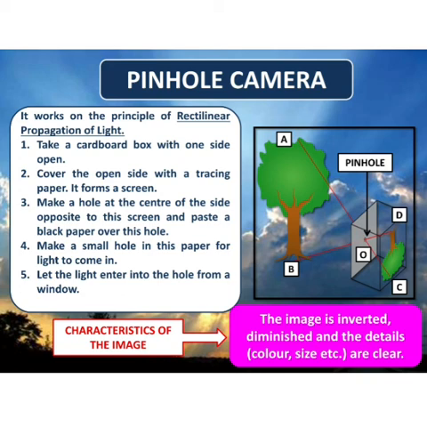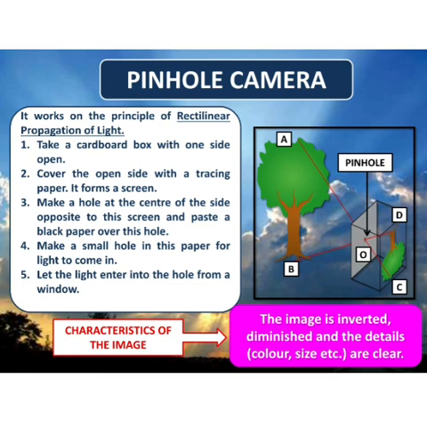and paste a black paper over this hole. Now on this hole also we have pasted a black paper. Now make a small hole in this paper for light to come in. Now again we have made a hole on the black paper and we will let the light enter into the hole from a window. Now observe in the figure that from A the light is moving into the hole and reaching C. From B also the light will travel inside the hole and it will reach point D.